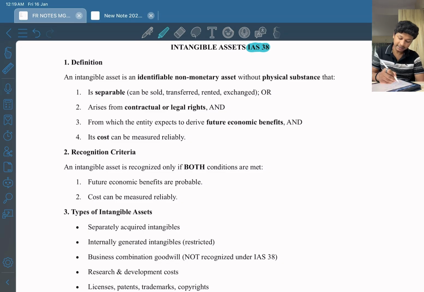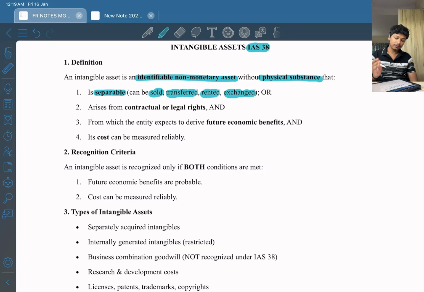So an intangible asset is an identifiable non-monetary asset without physical substance. So what is non-monetary? Non-monetary means that this cannot be used as a medium of exchange to purchase or sell the asset, right? So it is a non-monetary asset and it has no physical substance. We all know that intangible asset has no physical substance, right? And other characteristics are that it is separable. What is separable? Separable means that it can be sold, transferred, rented, or exchanged. So this one condition includes four conditions, which is sold, transferred, rented, and exchanged.